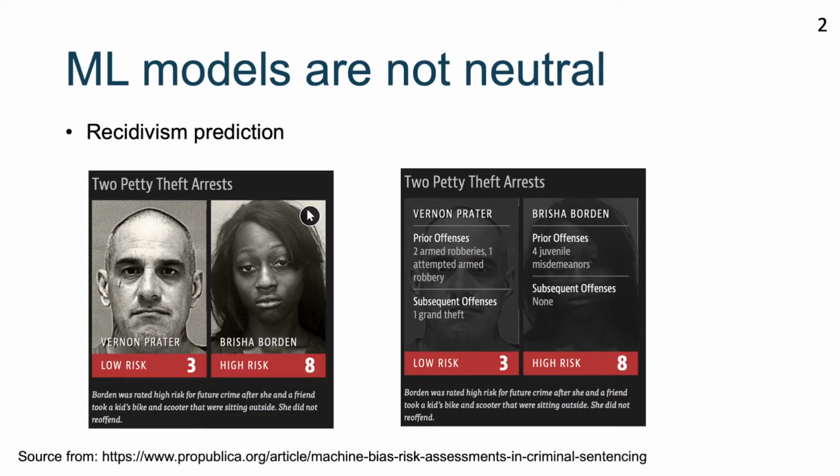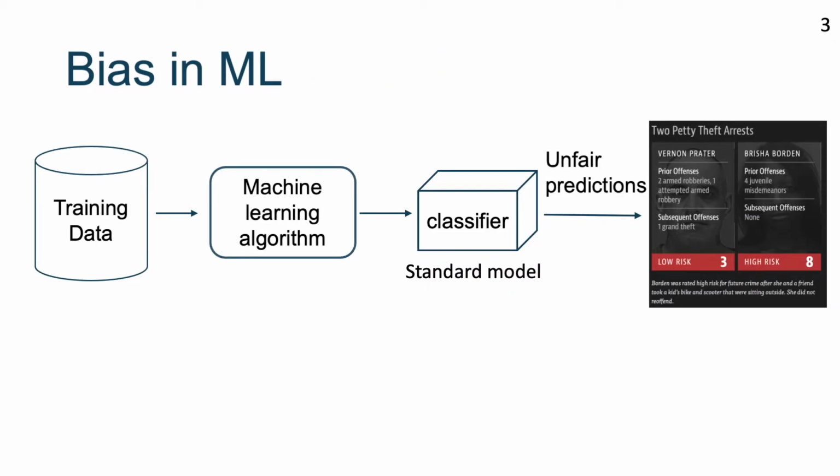One counterintuitive fact of machine learning is that machine learning models are not neutral. The most impressive example is the racial bias in the COMPAS algorithm. It is a popular commercial algorithm used by judges for scoring the criminal defendant's likelihood of recommitting a crime. It has been shown that the algorithm is biased in favor of white defendants and against black defendants. But why are machine learning models biased?